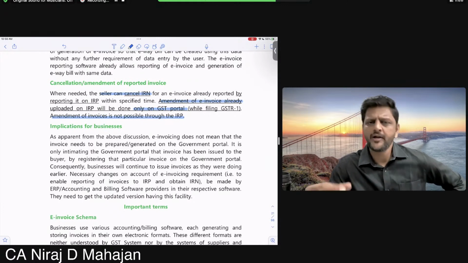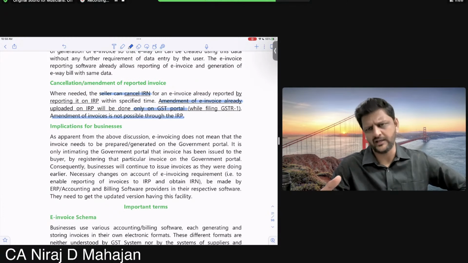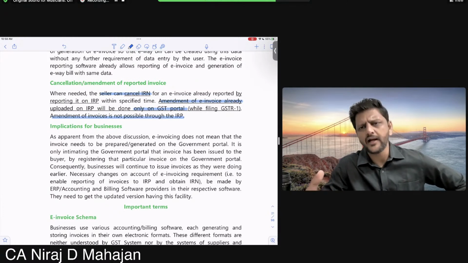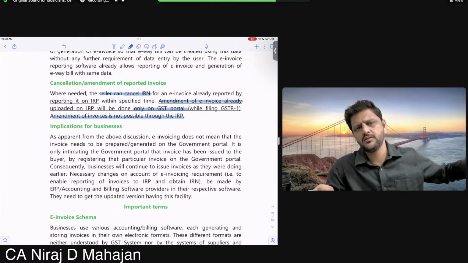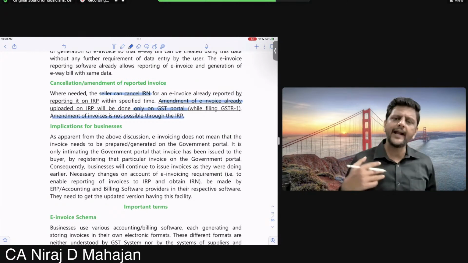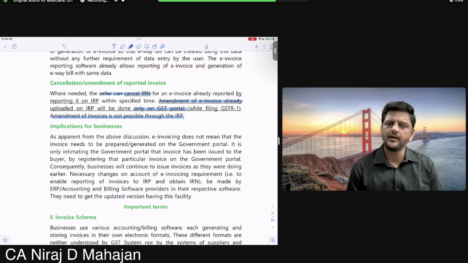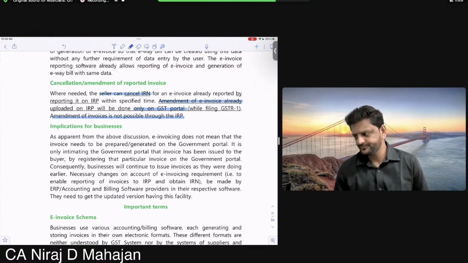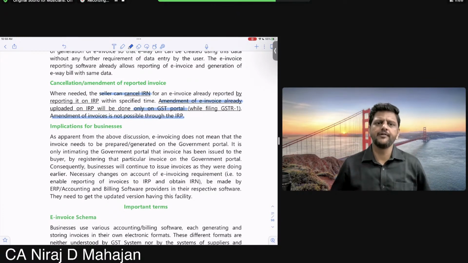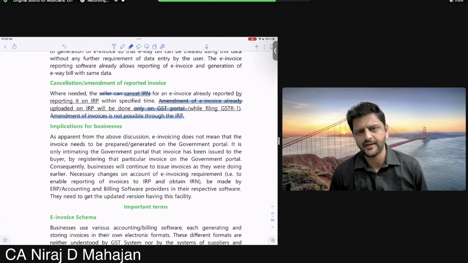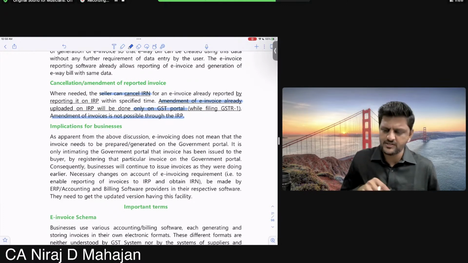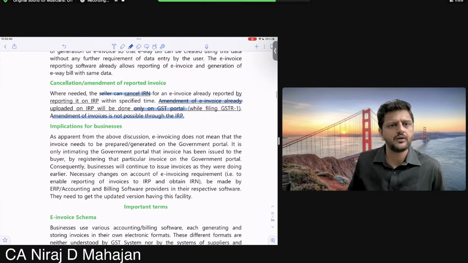But if at all you think there is a mistake, that data will be captured in GSTR1 outward supply, and at that time you can amend it. So your IRN cannot be amended, but if you think the supply is wrong or not correct, and some changes need to be done, you can do that in GSTR1.